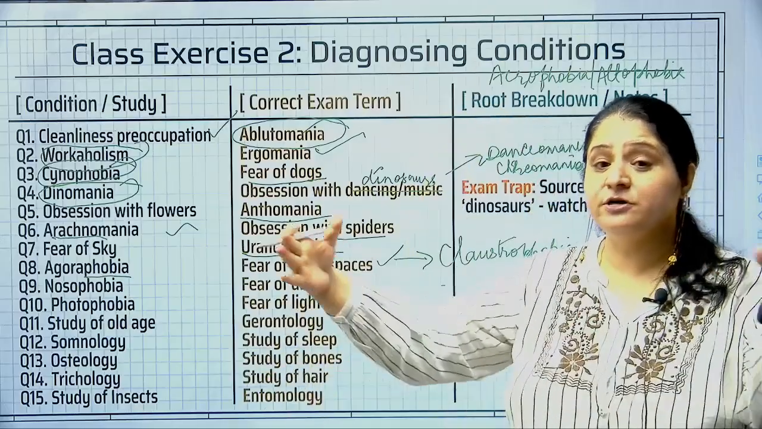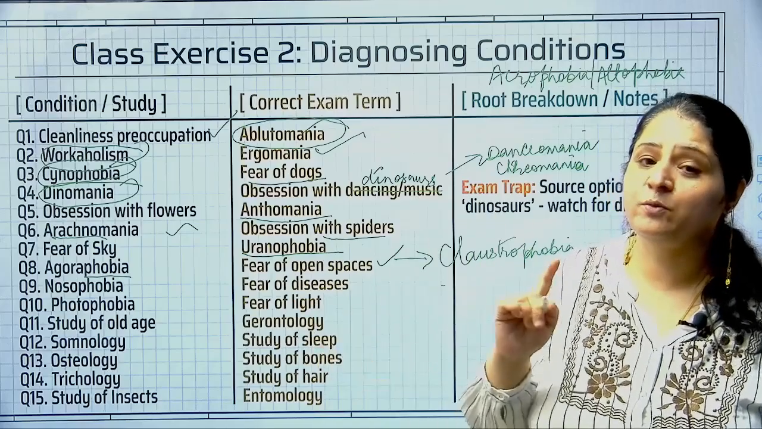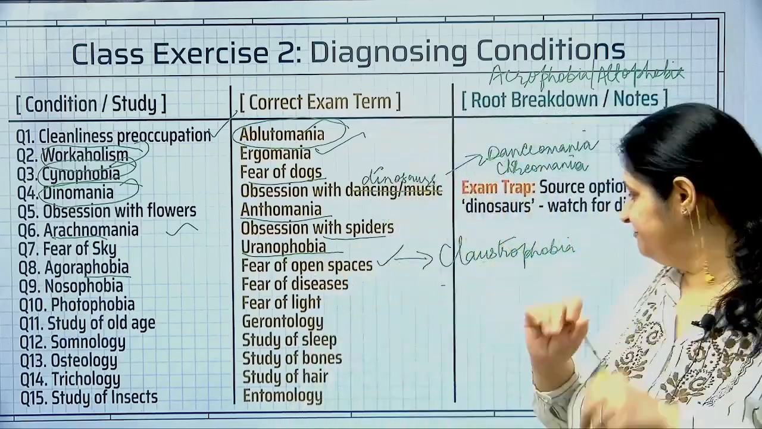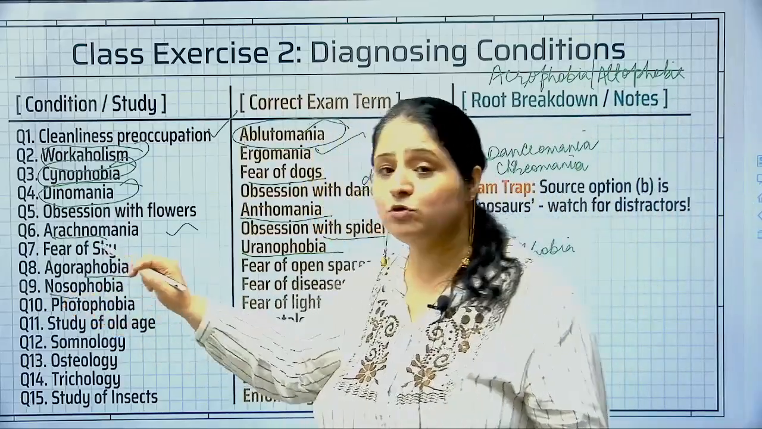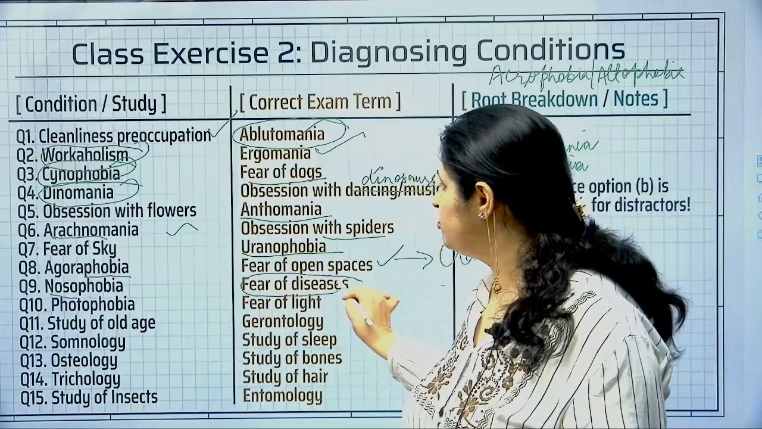Agoraphobia means one who fears open spaces. Claustrophobia is the opposite of agoraphobia, which means one who is afraid of closed, confined spaces. All right, moving ahead, nosophobia, we just did this. Noso means disease. So fear of diseases is nosophobia.